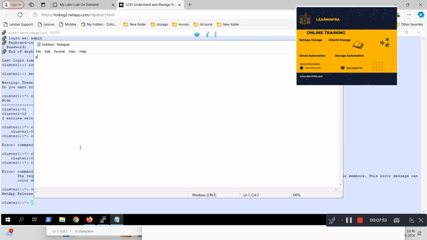In case of MetroCluster, we have the concept of quorum. Quorum is something which is installed at a third site, on a Linux server or something similar, and it decides which site should be online in case of a MetroCluster. Suppose one is production and one is DR: if production is down, it will switch over to the DR, so DR will hold the quorum. Okay, so that's how it is.